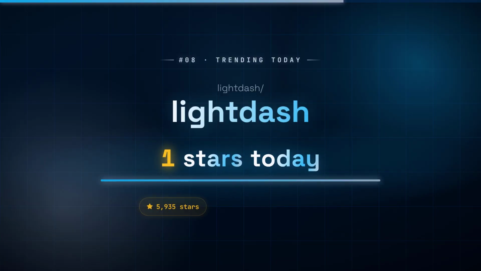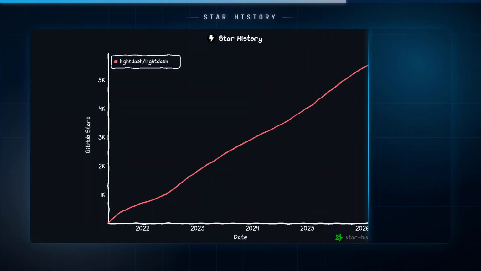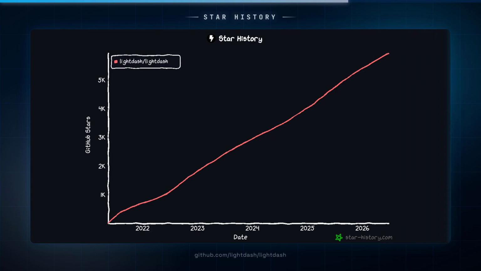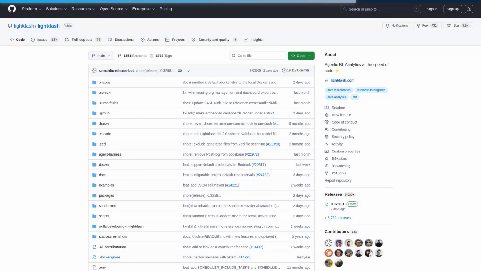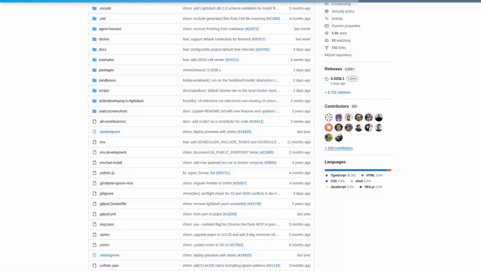Number 8, Lightdash, 1 new stars today. Lightdash gives data teams an open-source BI platform that integrates directly with dbt, so you can build dashboards and self-serve analytics on top of your existing data models without duplicating business logic.